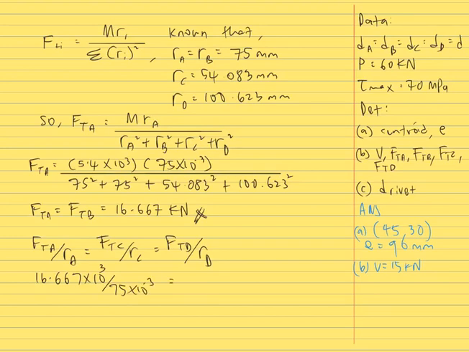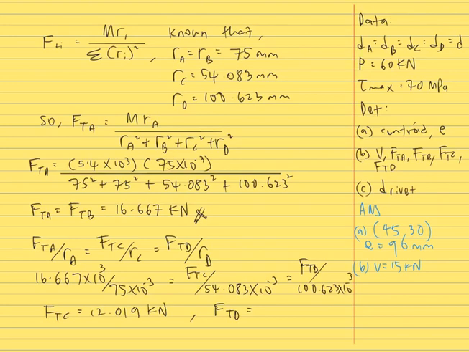which is 75 mm, is equal to FTC divided by RC, which is 54.083, is equal to FTD divided by RD, which is 100.623 mm. So at the end, we can get the value of tangential force for rivet C, which is 12.019 kilonewton, and then FTD is 22.361 kilonewton.